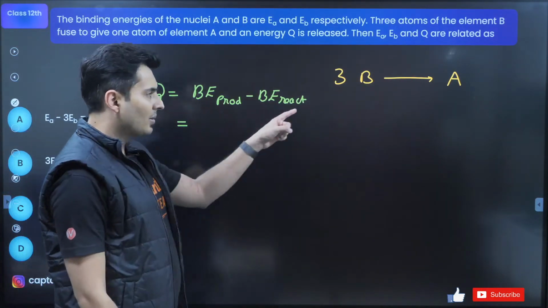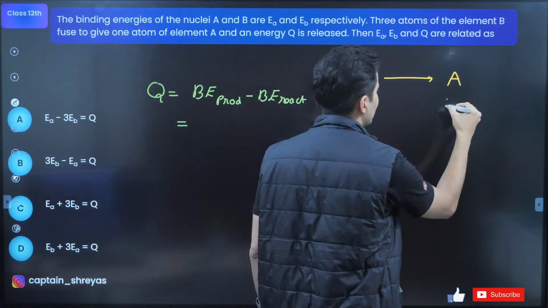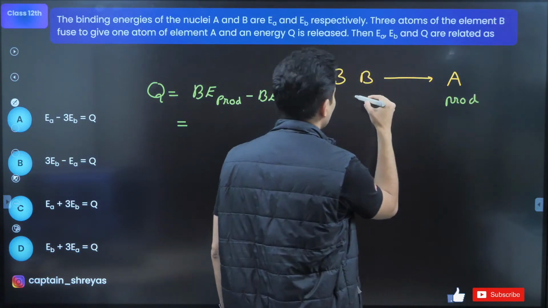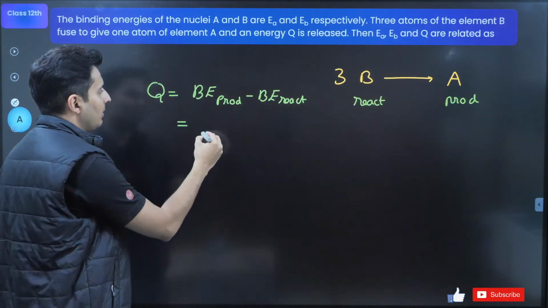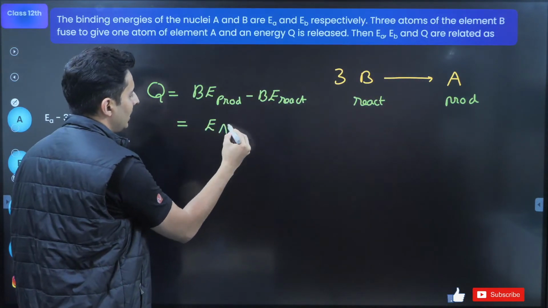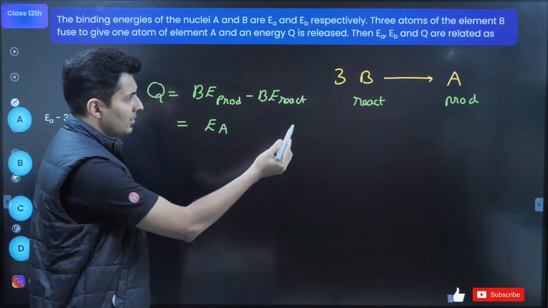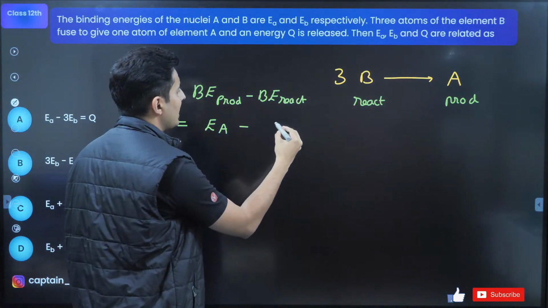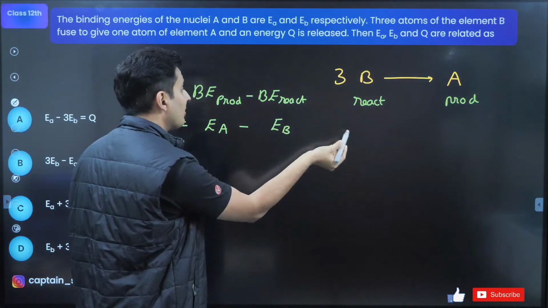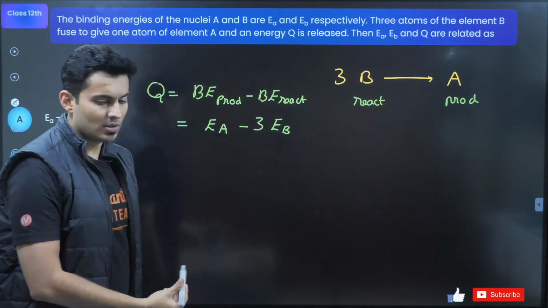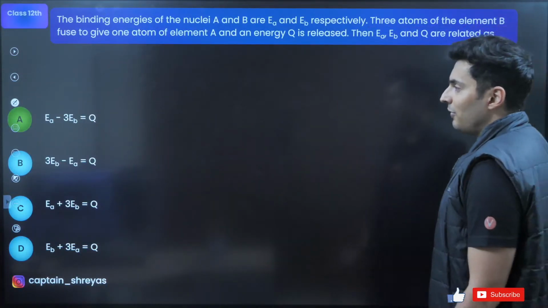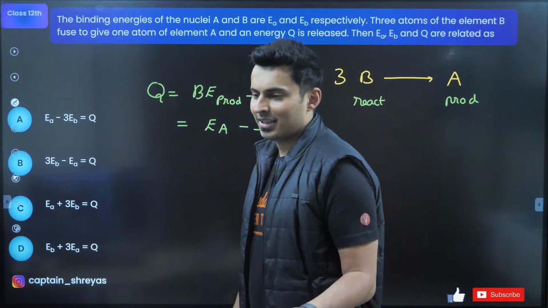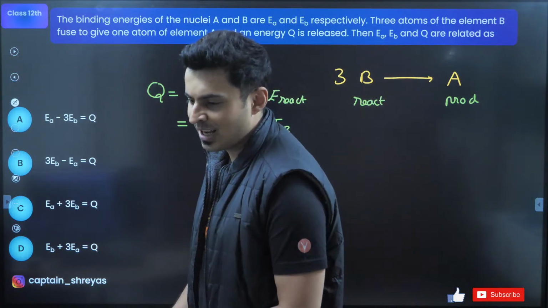Here, what is the product? What is the reactant? Obviously, this is your product and this is your reactant. So, for the product, the binding energy will be EA, correct? It's EA, that's the product, minus binding energy of the reactant, that's EB, but there are 3 of them, so put 3 times. That's all. Do I have the answer? Yes, perfect. Amazing, guys. Very good, Sampath, Madhumita, Prem, Varsha, Deva.